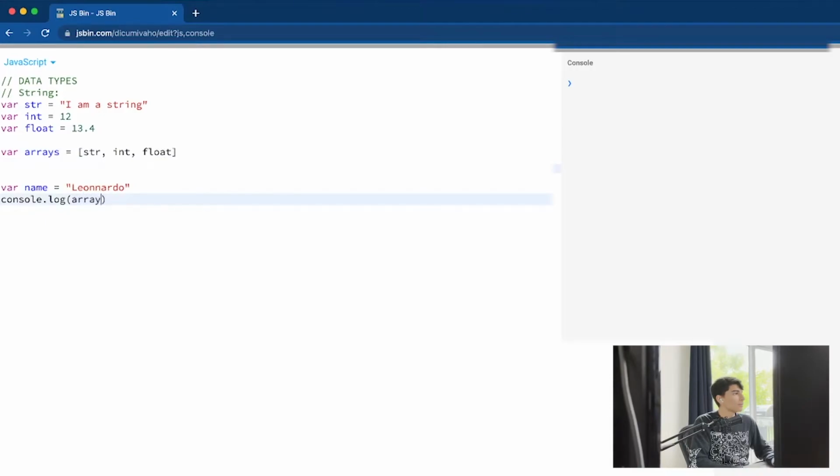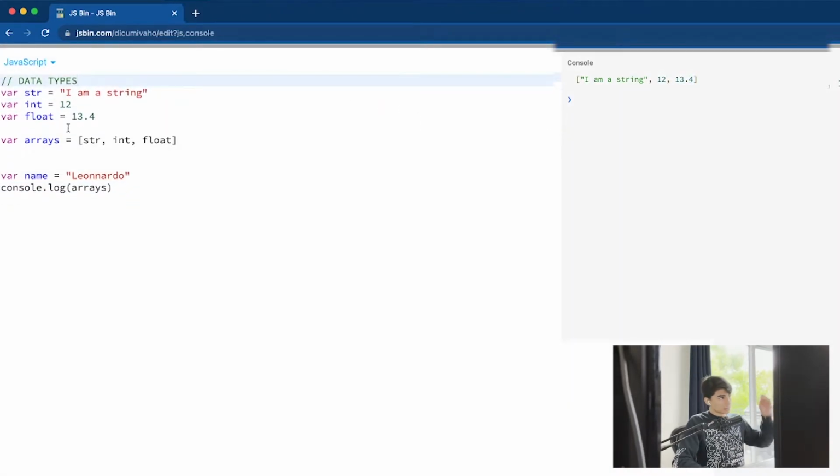What happens if we make a console log here? "I am a string," 12, 13.4. Those are variables, and those variables have a result, and it's gonna be the same result every time. Also, we have the object.